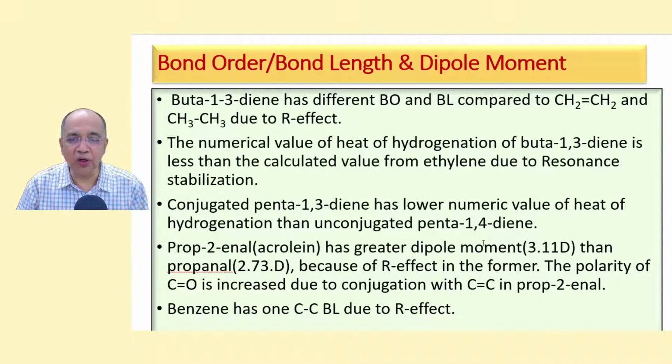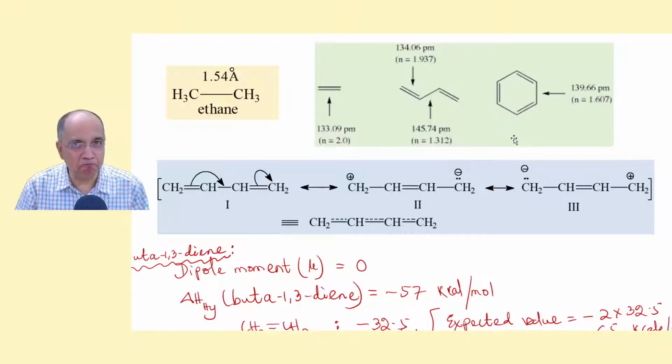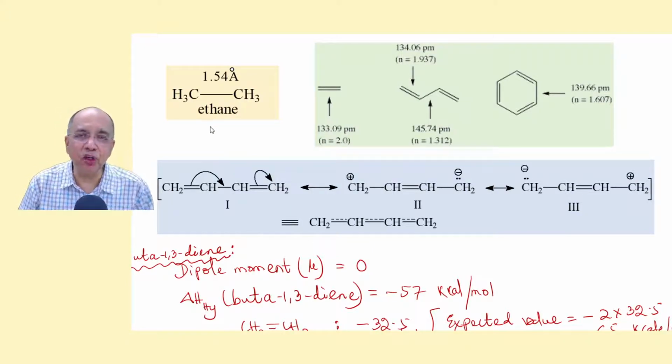Now we have already told that we will take some examples of how R effect changes the bond length, dipole moment, that is polarity in a molecule.